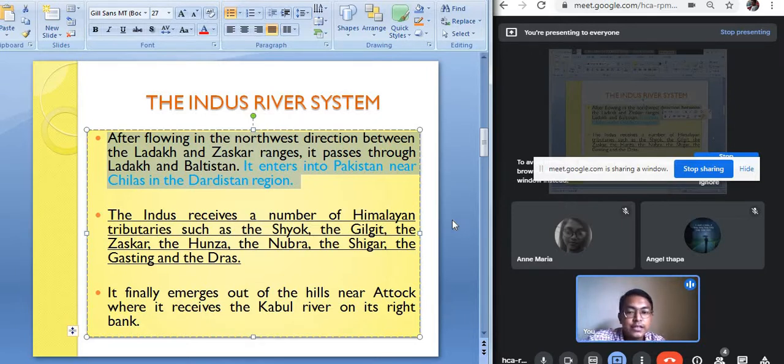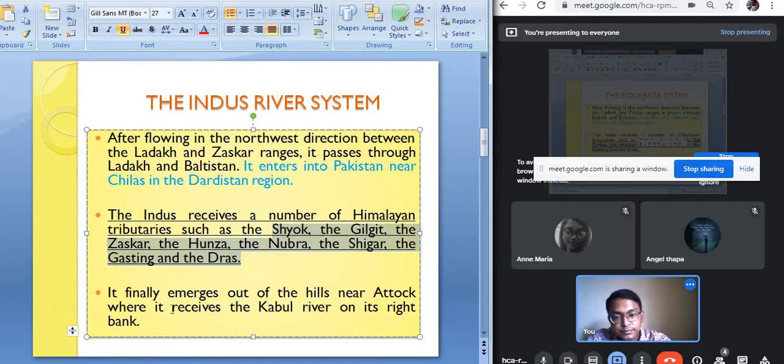But in its course, the Indus river is joined by many Himalayan tributaries, such as the Shyok, the Gilgit, the Zaskar, the Hunza, the Nubra, the Shigar, the Gasting and the Dras. These are the names of the tributaries which join the river Indus.